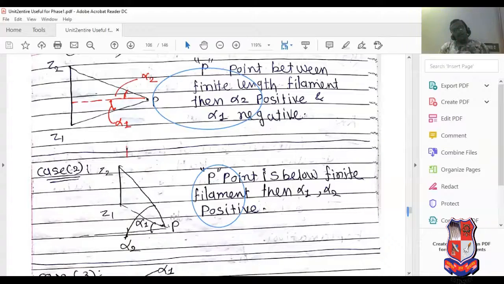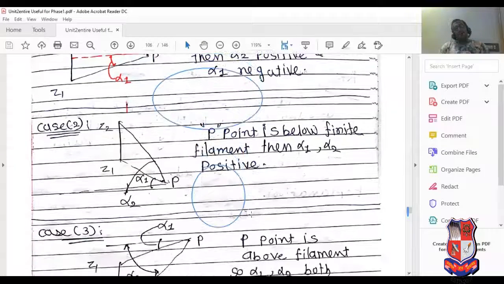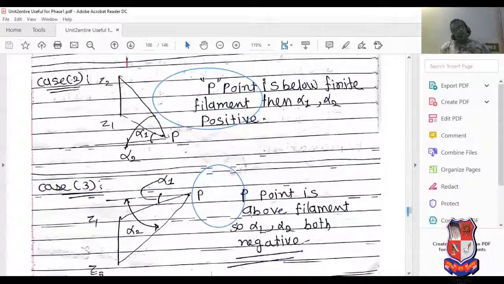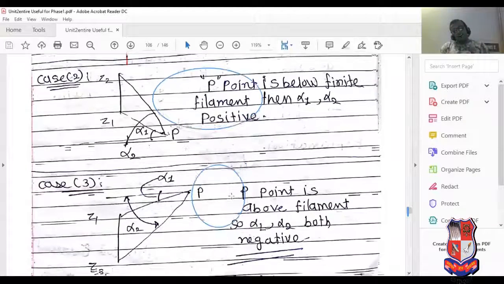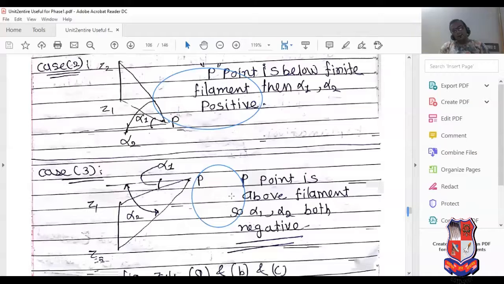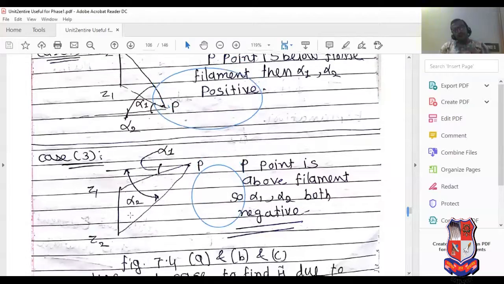Now see the P point, upper part and lower part. What interesting scenario can you develop? If the P point is below the finite filament, then alpha 1 and alpha 2 are both positive. If the P point is above the filament, then alpha 1 and alpha 2 are both negative, so they contain negative values.